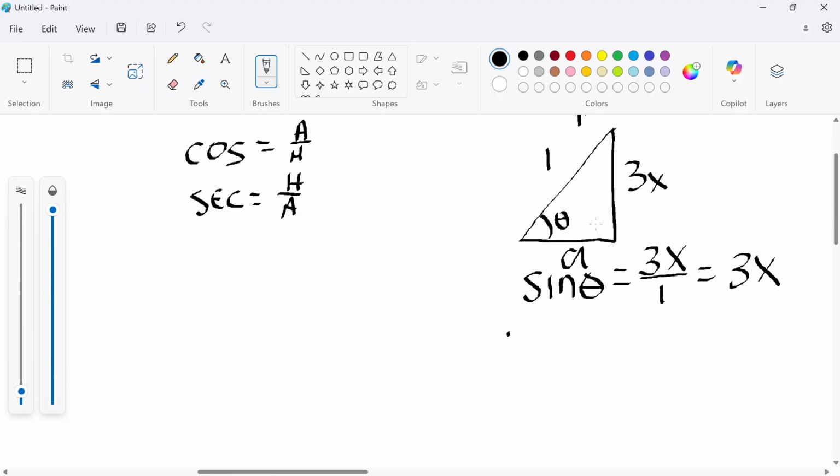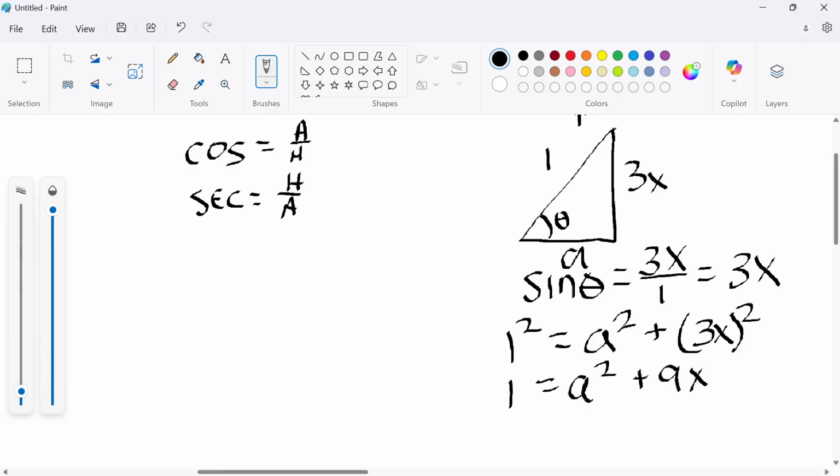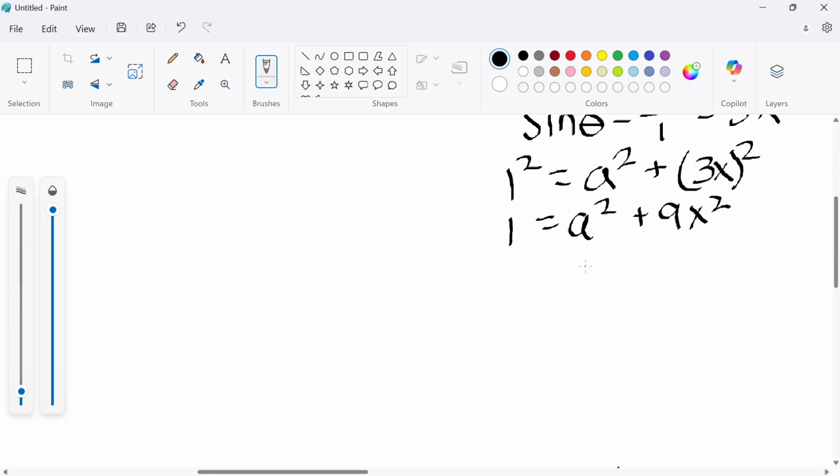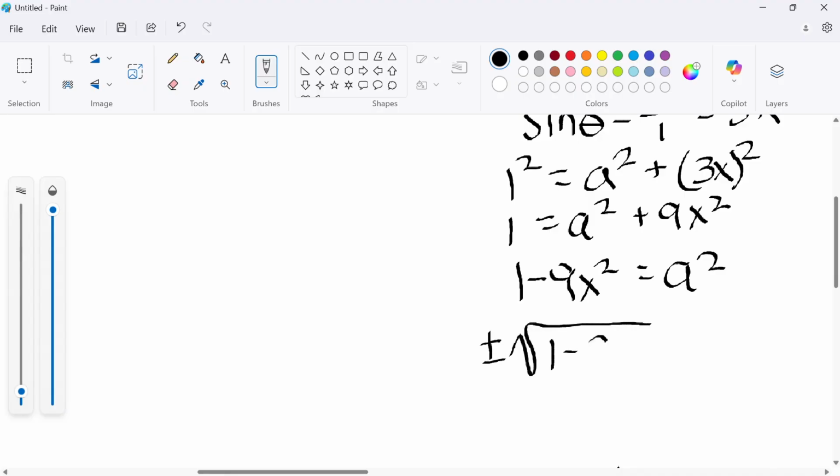Pythagorean theorem. 1 squared, the hypotenuse squared, equals A squared plus the other side squared, 3x squared. This is 1 equals A squared plus 9x squared. I will subtract 9x squared from both sides. 1 minus 9x squared equals A squared. Take the square roots of both sides, plus or minus the square root of 1 minus 9x squared equals A.